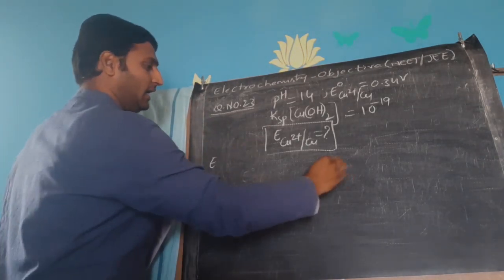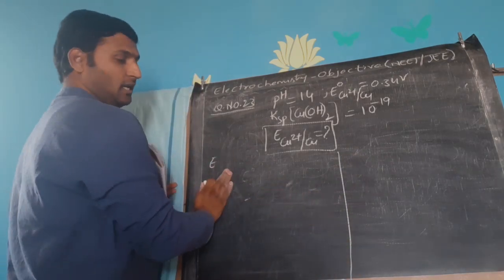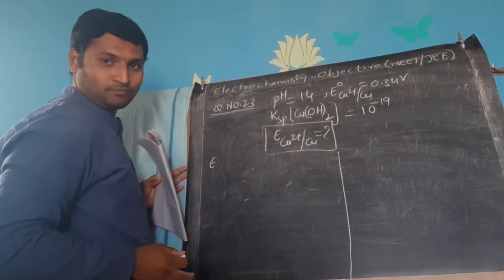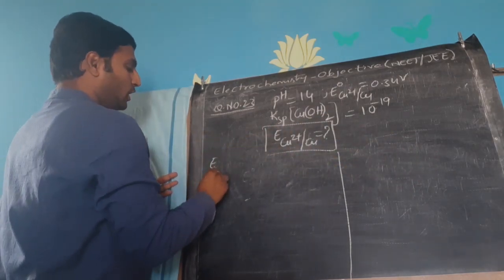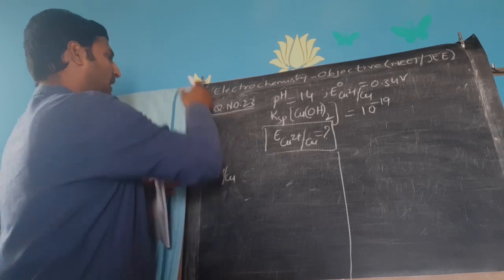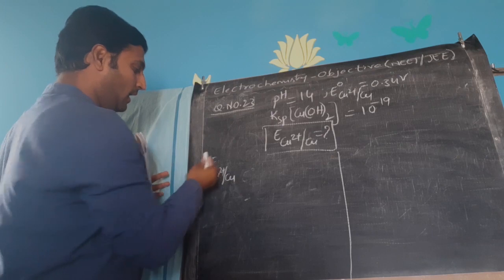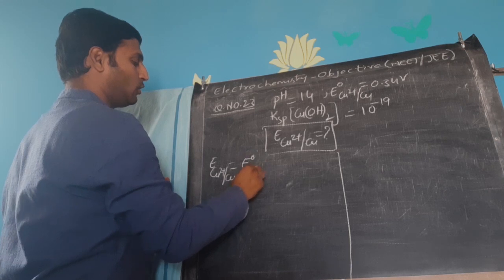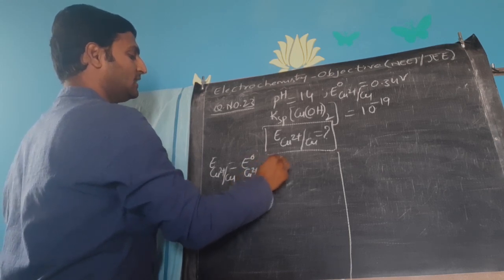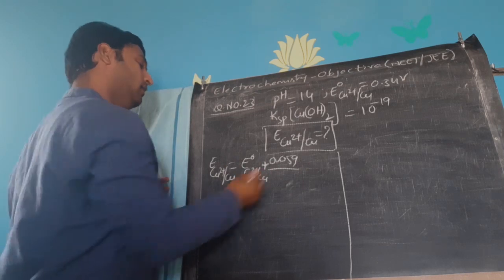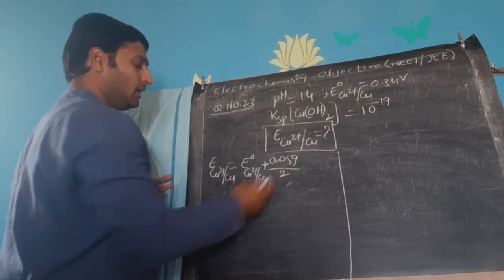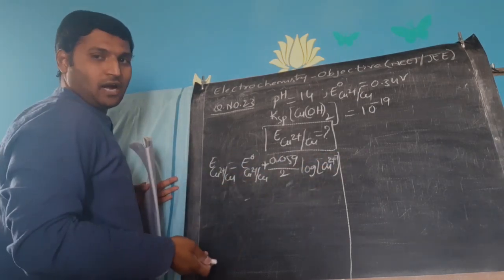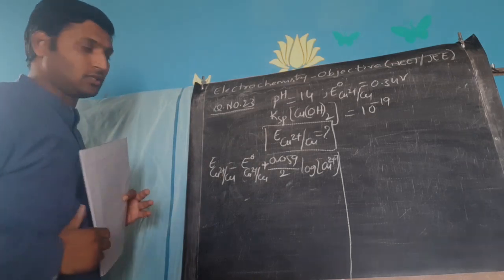I'll divide the board into two halves. I'll put the final equation required this side and I'll put the information required to be gathered on the right side. Okay, let us see. To calculate electrode potential of copper at any concentration other than 1 molar, the Nernst equation is: electrode potential value is equal to standard electrode potential value plus 0.059 by 2, because copper is in +2 state, log of concentration of copper ions divided by concentration of copper, but that will be equal to 1 because it is a pure solid.